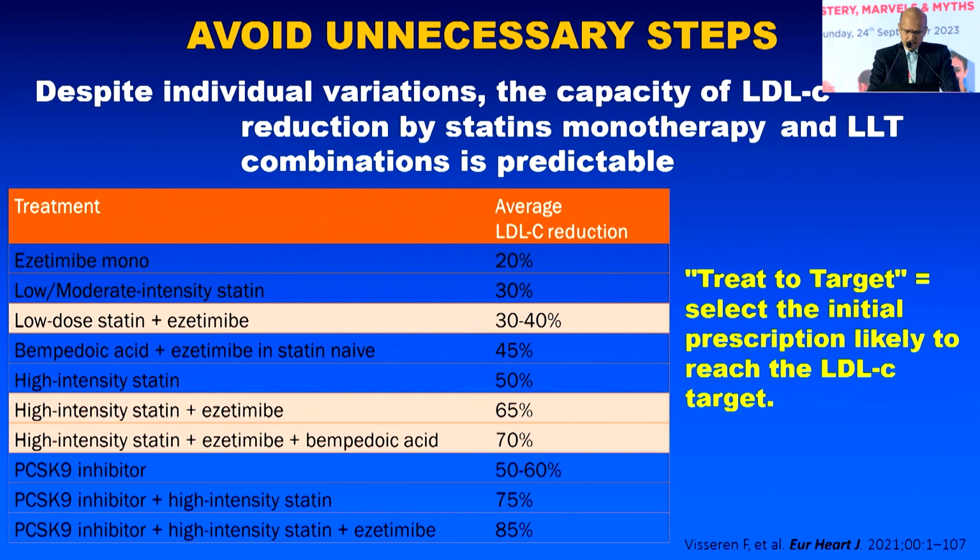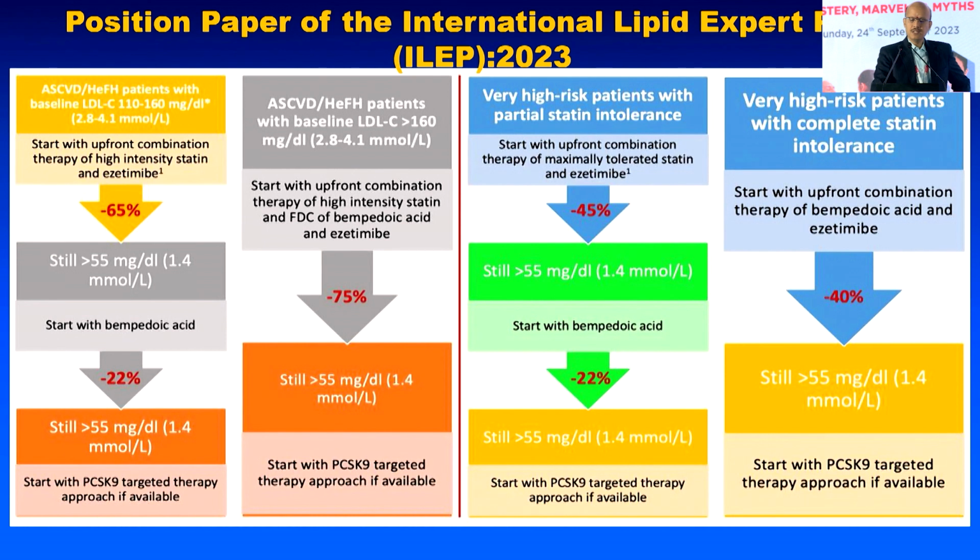Let's see what I have done. So this is the International Lipid Expert Panel 2023 guidelines. It says that patients who have ASCVD with LDL-c more than 160, start upfront combination of high-intensity statin with a fixed dose combination of bempedoic acid with ezetimibe, which is available today in our country, and we can start this combination, high-intensity statin with a fixed dose combination of bempedoic acid 180 mg and ezetimibe 10 mg. We are able to reduce the LDL-c from baseline by 75%.